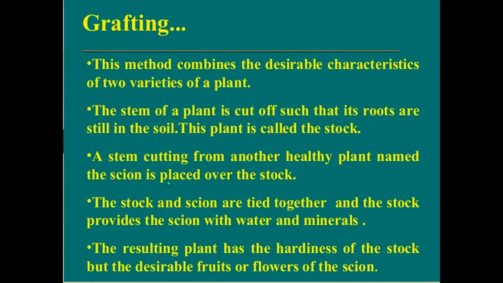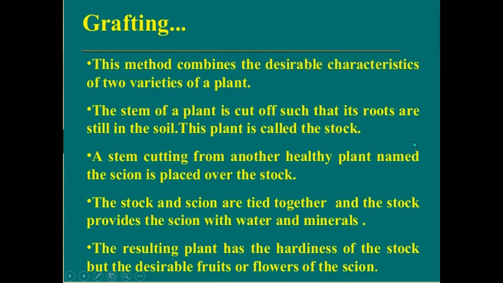So the stem of one plant is cut, whose root remains in the soil, and we cut the stem from another healthy plant and tie both together, stock and scion. If we provide the scion with water and minerals, the new plant will develop. The resulting plant will have the hardiness of the stock plant and the desirable characters of the scion, such as producing fruits or flowers.